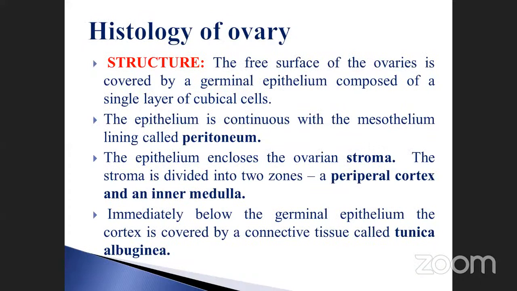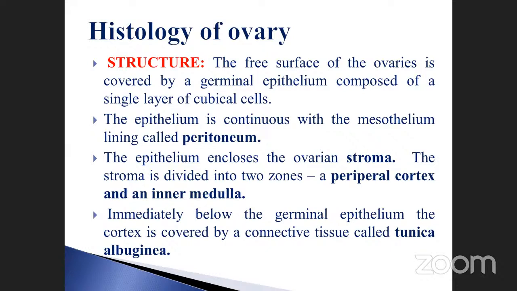Okay, histology of the ovary. What things have we already discussed? What is the female reproductive organ? What are the parts of the female reproductive organ? How are they divided? What layers are present in it? What are the fallopian tubes? What parts are there? And what is the uterus? What parts are inside? Endometrium, myometrium, and perimetrium.